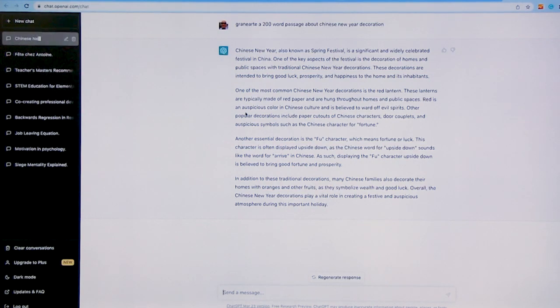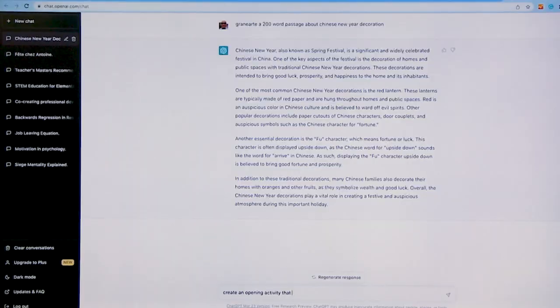The challenge that we have is this also happens on the student side. So students can be at home and they can use ChatGPT to create the same kind of text. So you have to think about what do you want them to do and where do you want them to do it. All right. What else can we do?